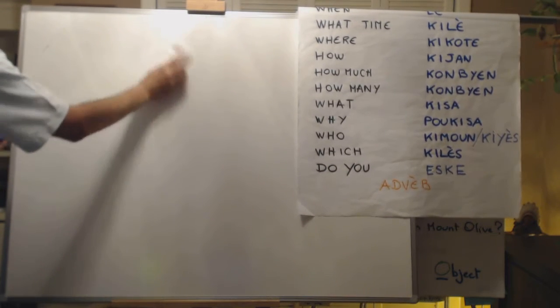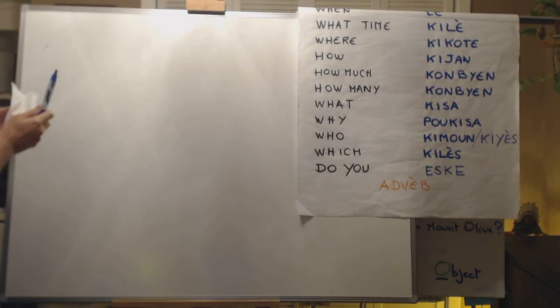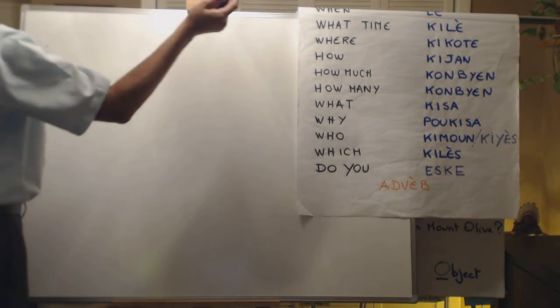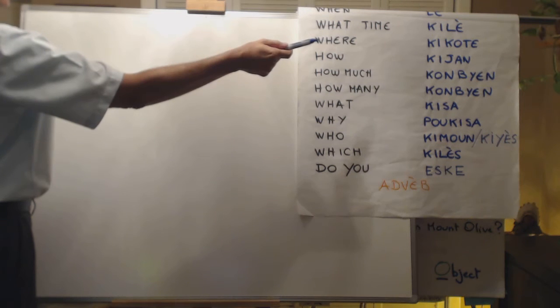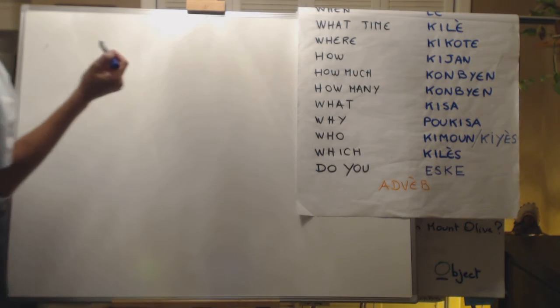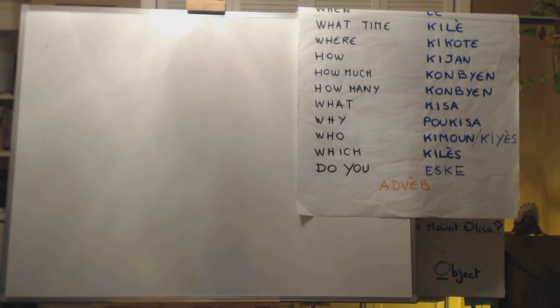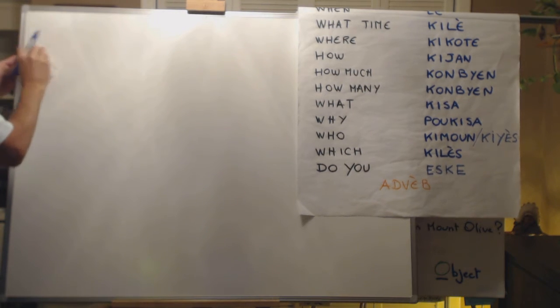Let's continue with the next one. So we saw qu'il est, qui côté, qui Jean, and now combien, how much. So for instance, you are asking the price for apples.